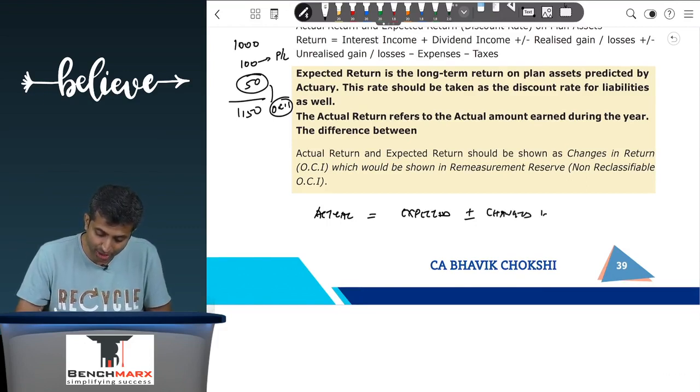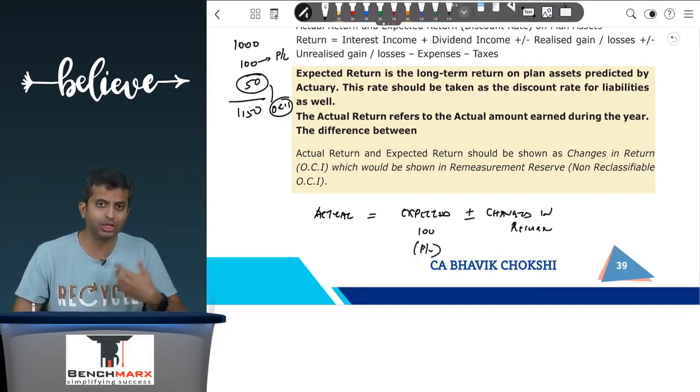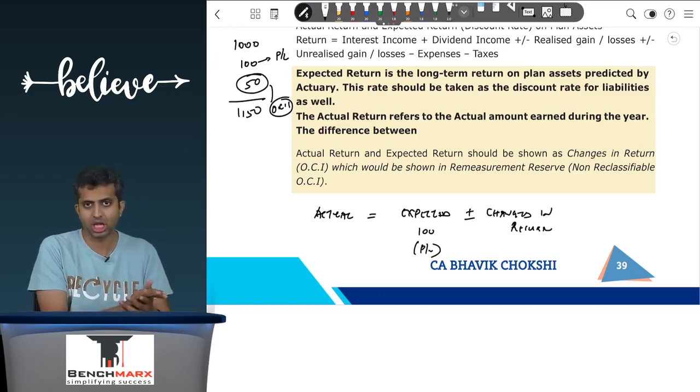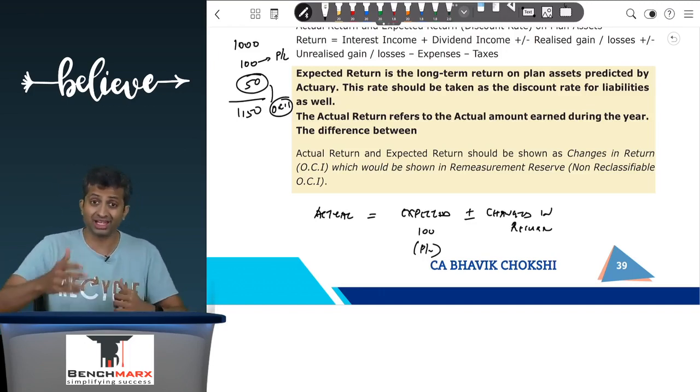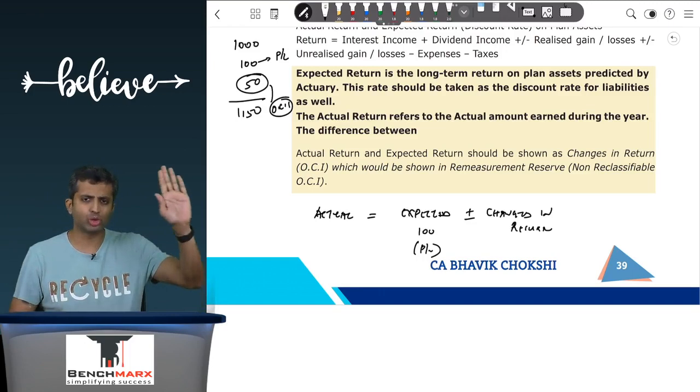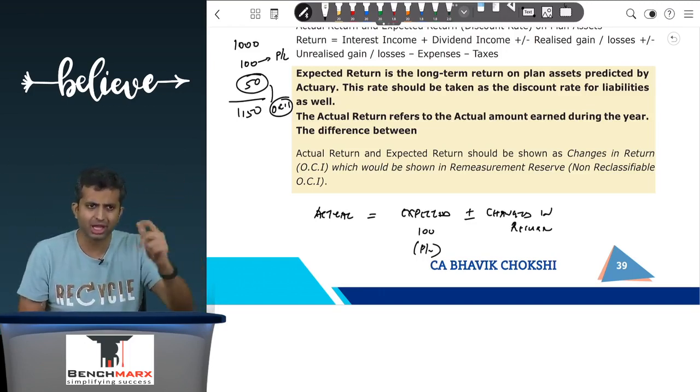Where will the expected return go? The expected return of 100 will go, let us say, in the P&L. Where in the P&L? Will it go in other income? No, it will be reduced from the interest on the liability. Like in the balance sheet, I show the liability, and from the liability I subtract assets and I show the net liability.